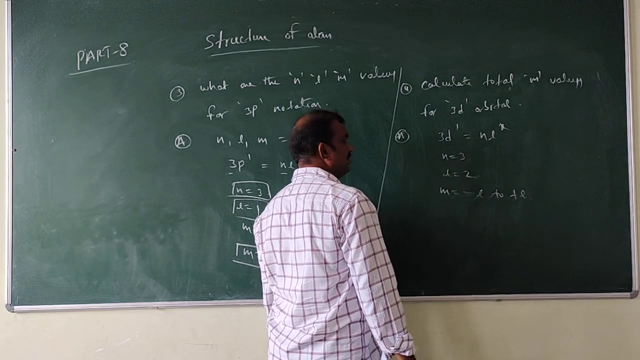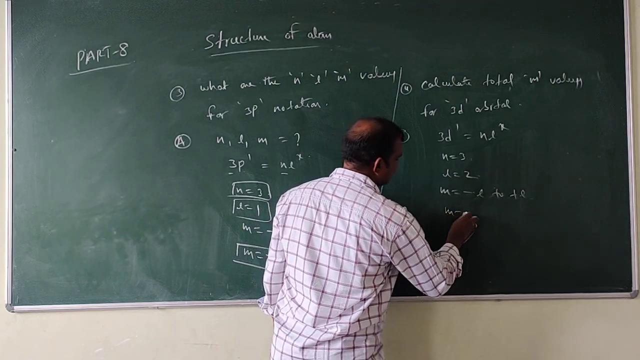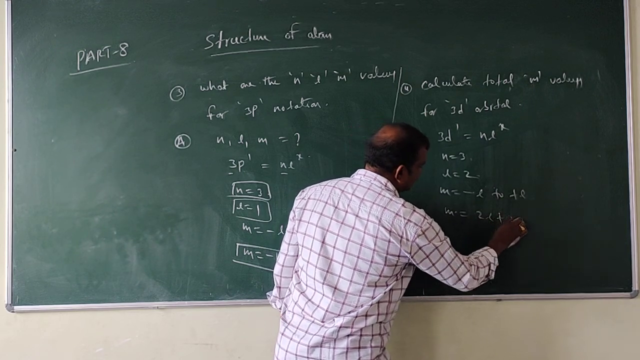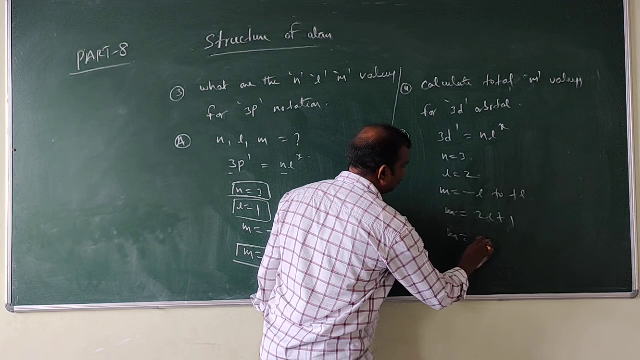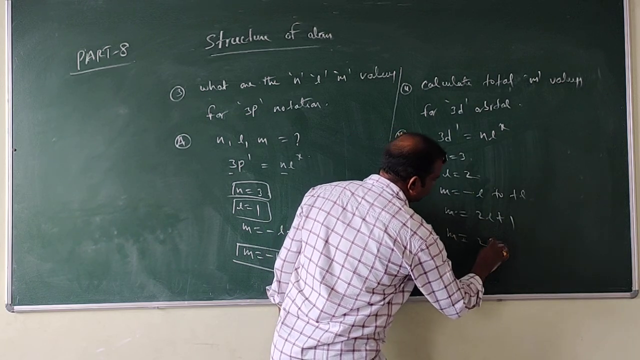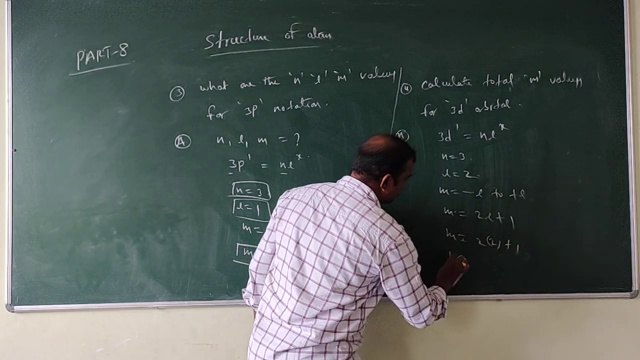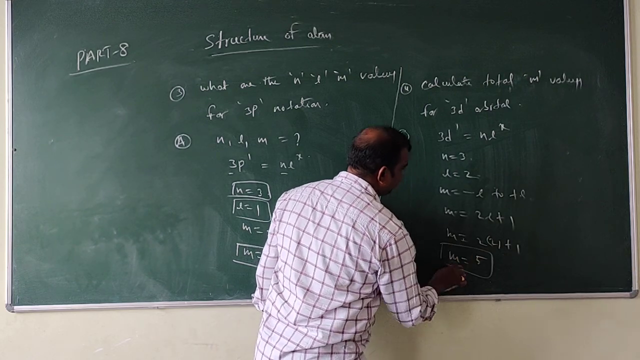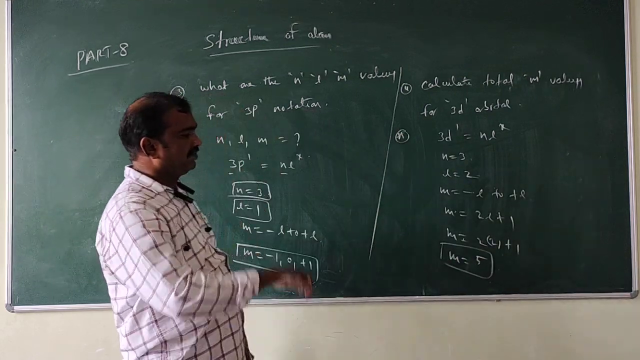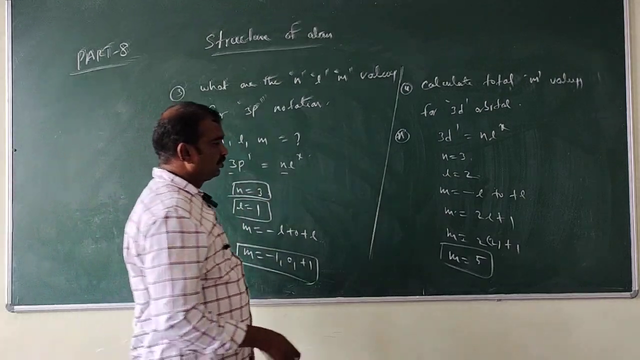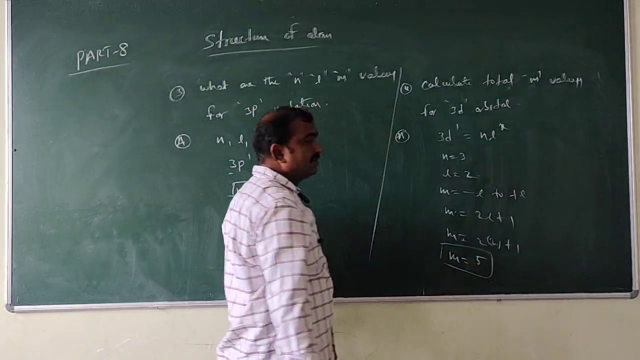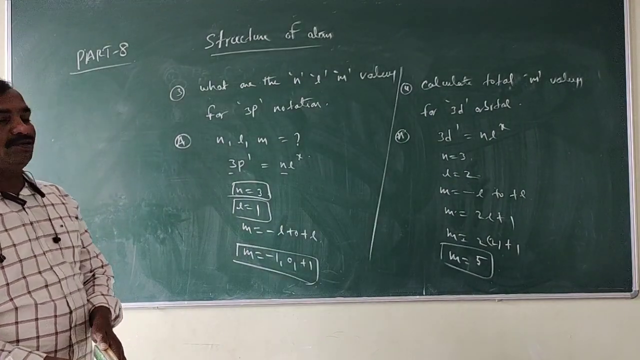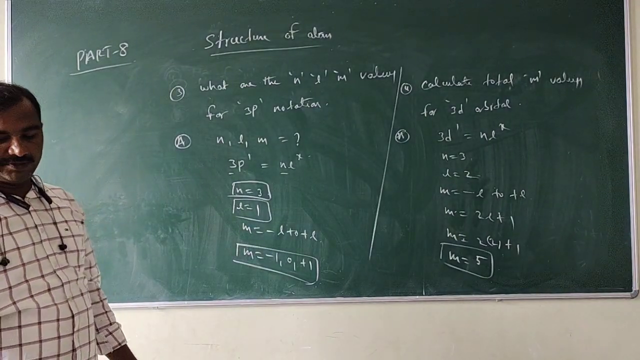Now for the total m values, the formula is: number of m values is equal to 2l plus 1. So that is 2 into 2 plus 1, which is 4 plus 1, that is 5. So total m values are 5. In this way, we can do the problems based on all quantum numbers: spin quantum number, magnetic quantum number, azimuthal quantum number, and the principal quantum number.